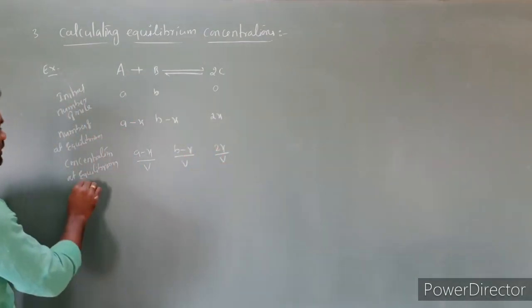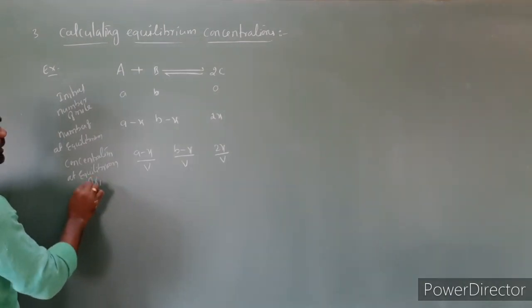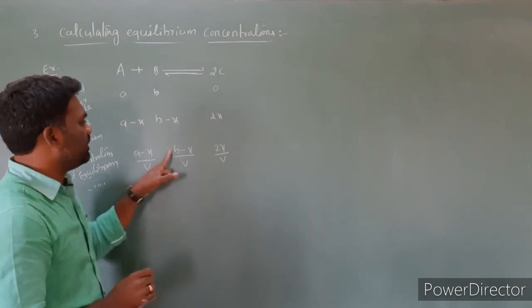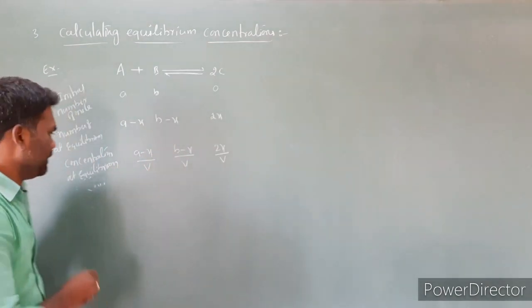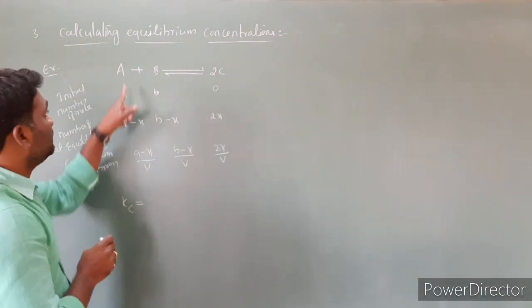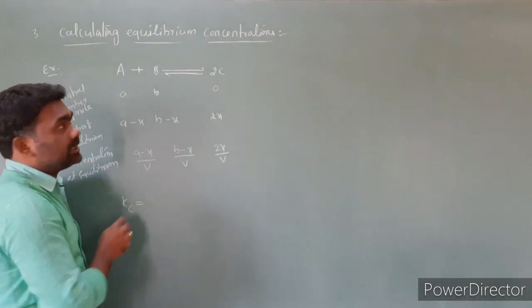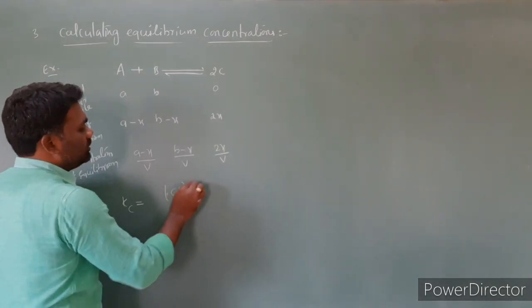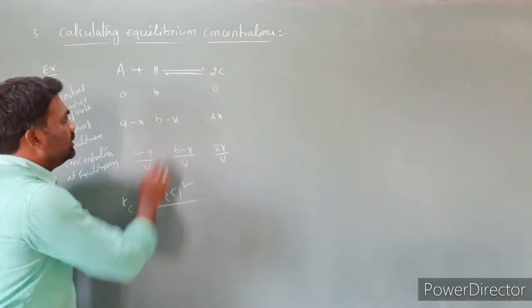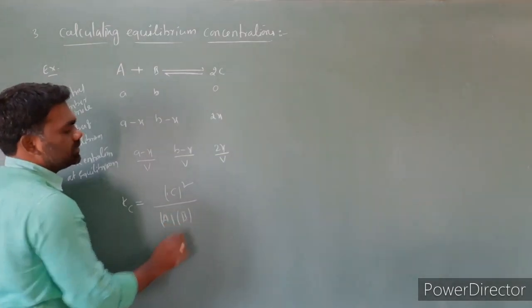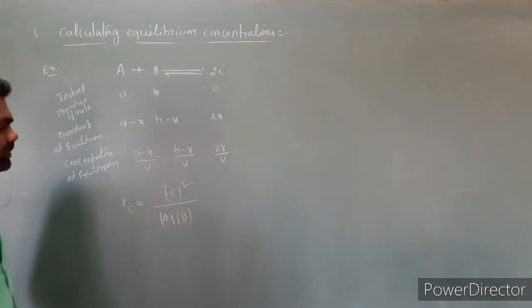Already we know very well that concentration is equal to n by V. Now we have to write the equilibrium constant Kc, which is the concentrations of products by concentrations of reactants. The product we have is C, concentration power 2, by the reactants A concentration and B concentration.